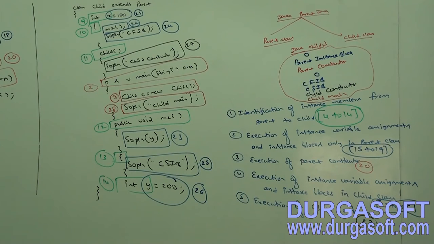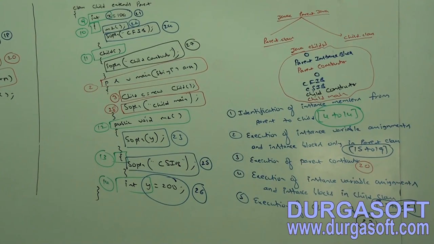Completed, right? Again, execution of instance variable assignments and instance blocks only in parent class. Next, execution of parent constructor. So better to take the output also.